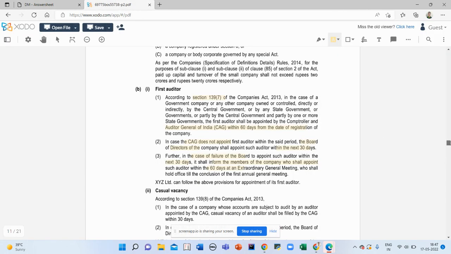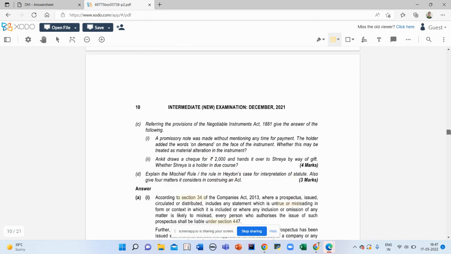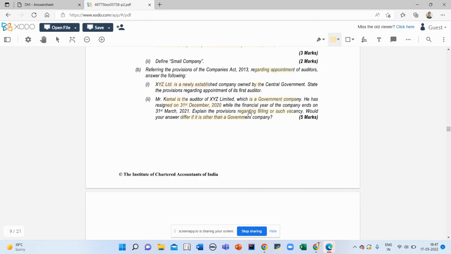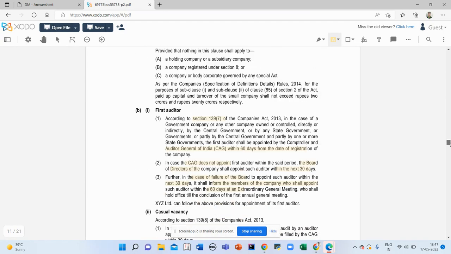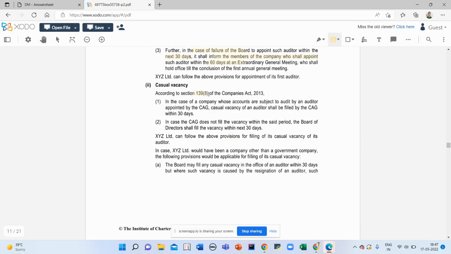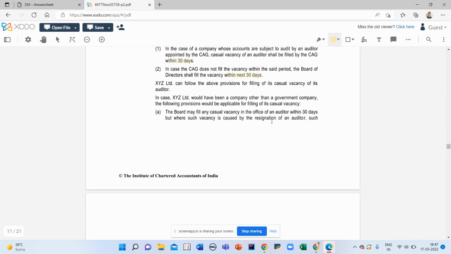Second was regarding filling of casual vacancy. In 139 subsection 8, a casual vacancy shall be filled by the CAG within 30 days. In case CAG does not fill it, the board shall fill the vacancy within the next 30 days. This process shall be followed. However, if it is a government company, the board may fill the vacancy in the office of an auditor within 30 days. But where such vacancy is caused,